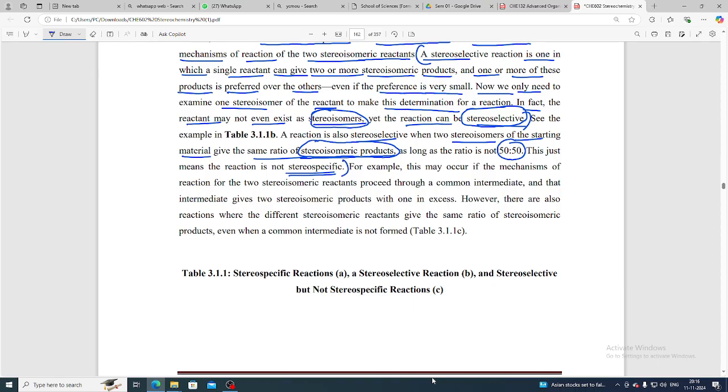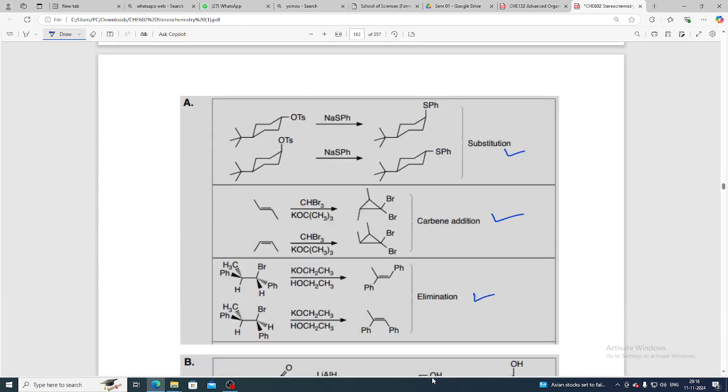For example, this may occur if the mechanism of the reaction for the two stereoisomeric reactants proceeds through a common intermediate, and that intermediate gives two stereoisomeric products with one in excess. However, there are also reactions where different stereoisomeric reactants give the same ratio of stereoisomeric products, even when a common intermediate is not formed. That is case C. OK, so here are a stereospecific reaction, a stereoselective reaction, and a stereoselective but not stereospecific reaction.